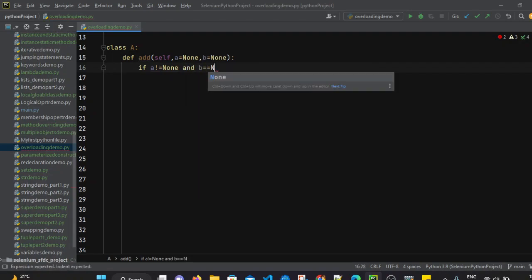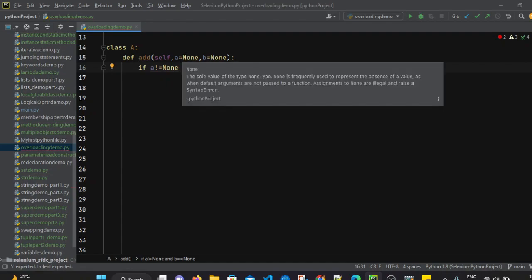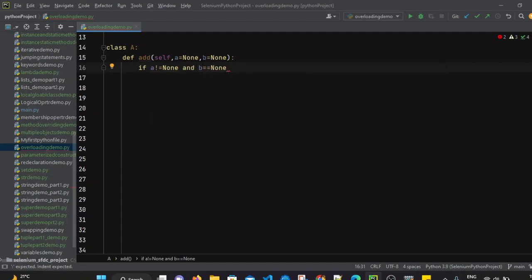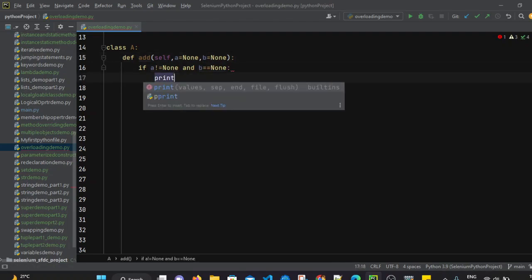And b equals None. That means when we pass only a single parameter, in that situation a will not be None, because the value which we pass as a single parameter will be assigned to a. So whatever value we pass will be assigned to a, and b will be None. Means if we pass only a single parameter, then by default the value of b will be considered as None. And in this situation what we will do, we will simply print